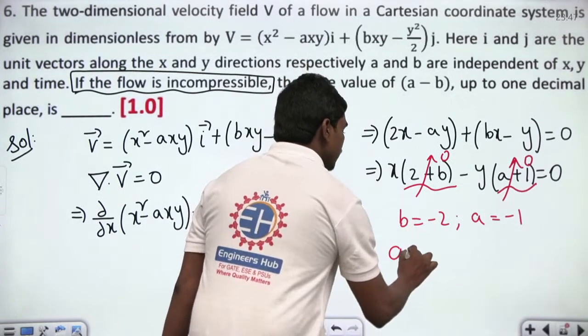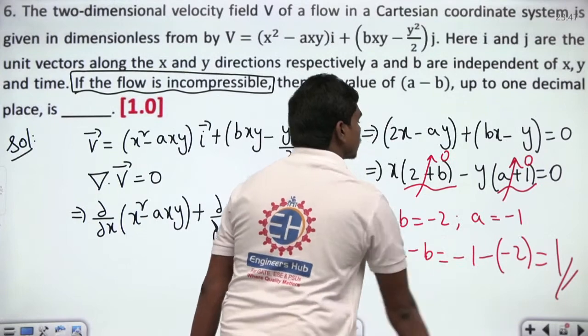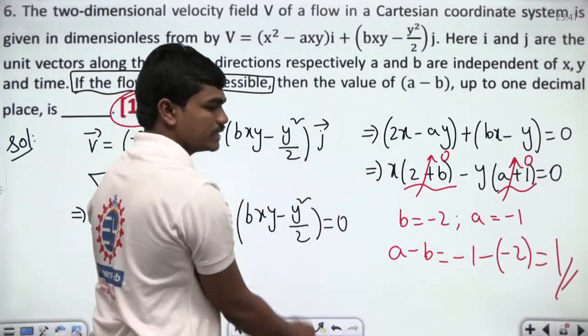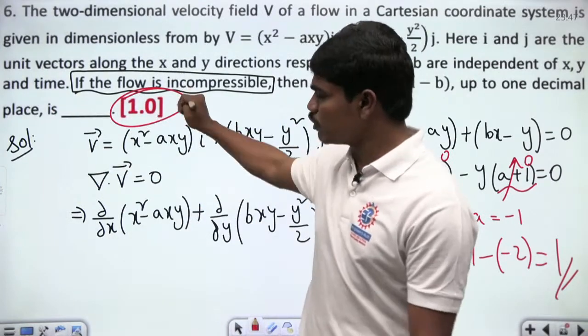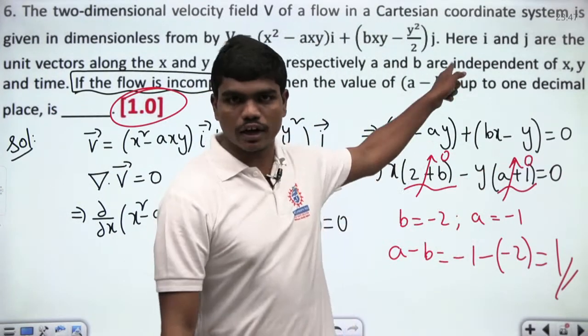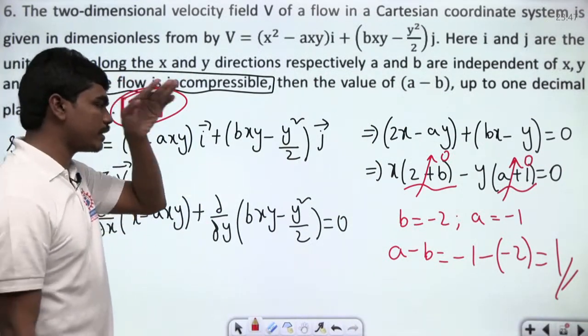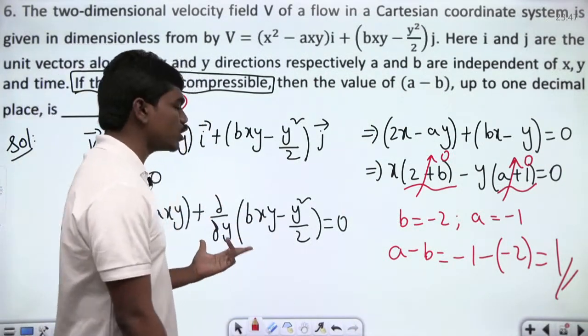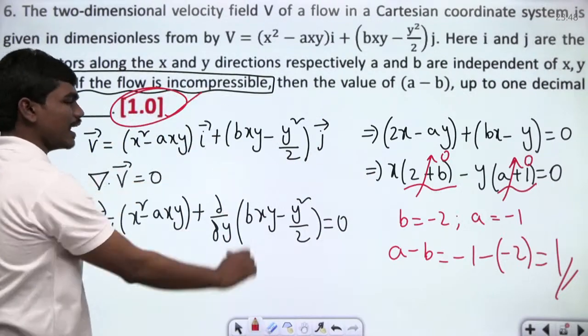So A minus B is what they are asking you for. Minus 1 minus of minus 2, which is 1, is the correct answer in this case, which we have shown here as 1.0. Since they have given that the flow field is incompressible, its divergence has to be 0. You can clearly see dou u by dou x plus dou v by dou y, the summation of these two terms, I have equated to 0, and this is what we get. So A minus B value is 1.0.